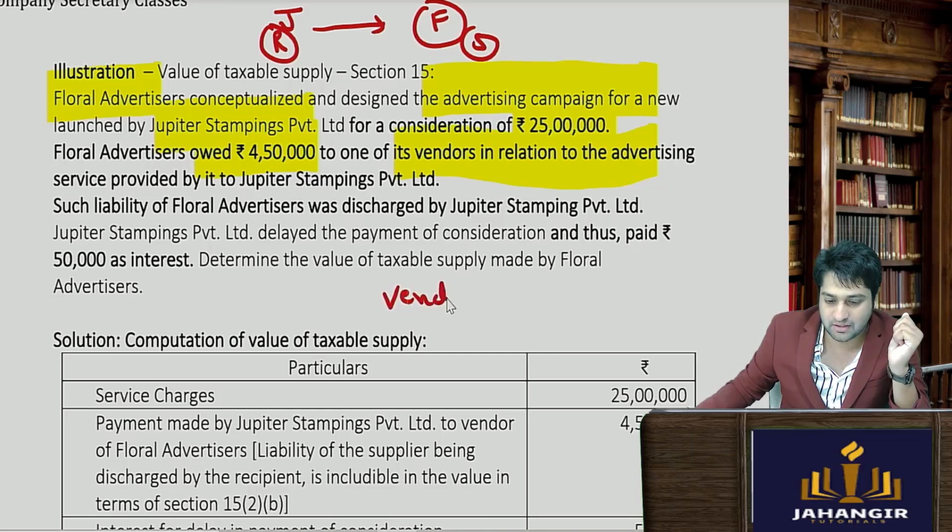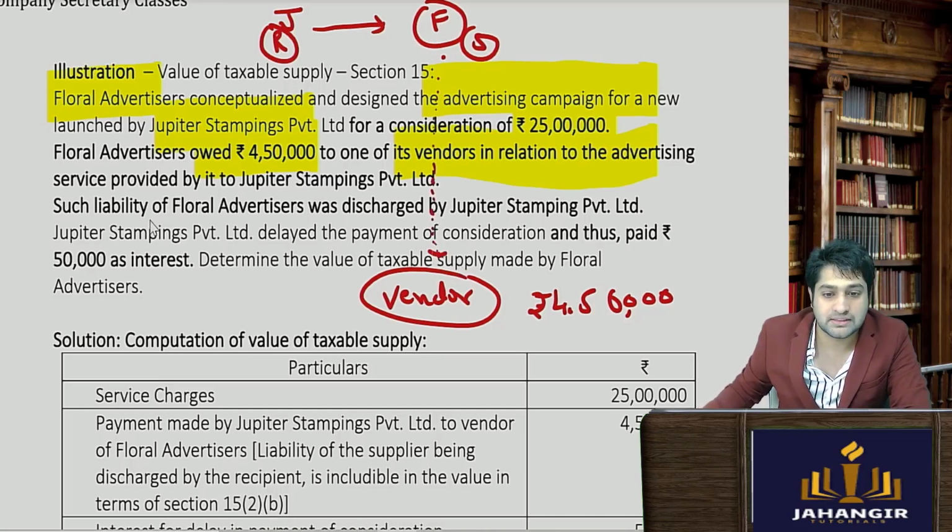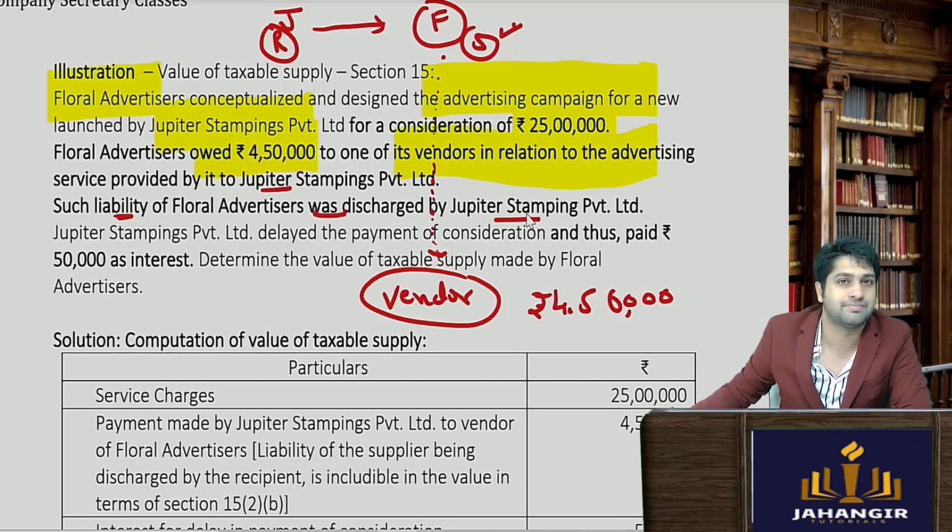Now Floral, the supplier, owed the rupees 4,50,000 to its vendor. So एक vendor था of Floral, they had to pay rupees 4,50,000. Who had to pay? Floral had to pay its vendor in relation to the advertising provided to Jupiter. Such liability of Floral, so Floral was liable to pay, was discharged by Jupiter.